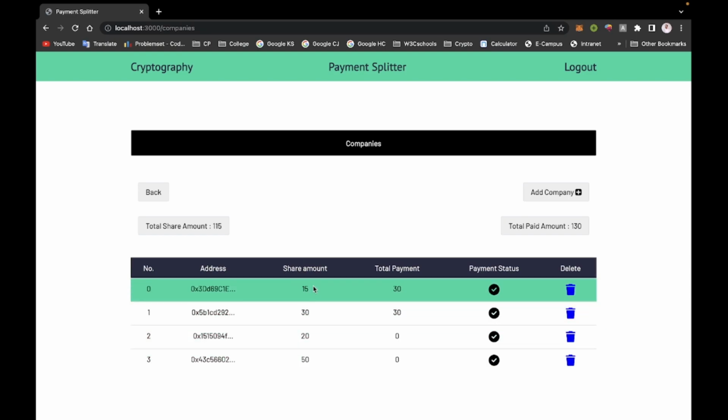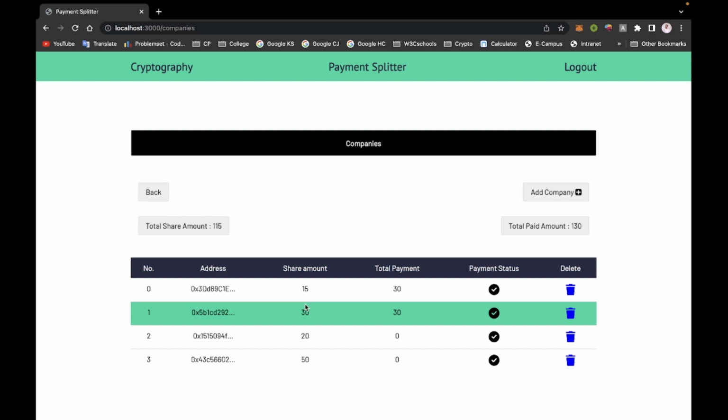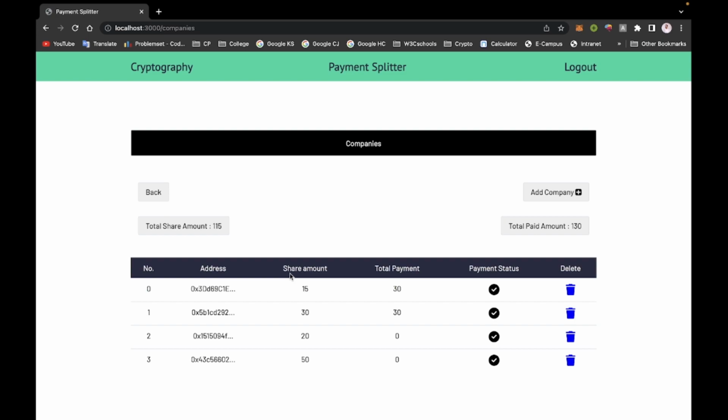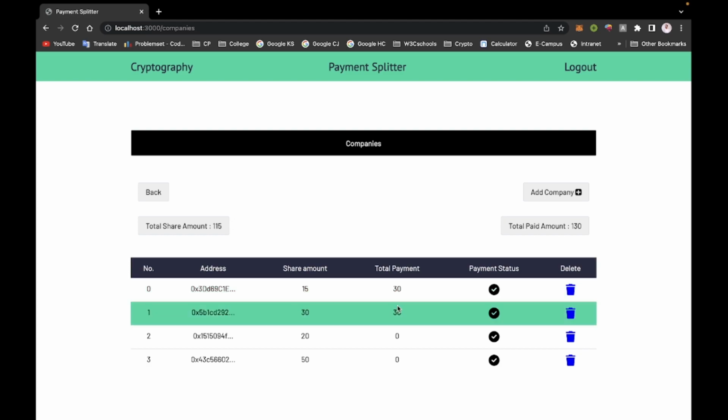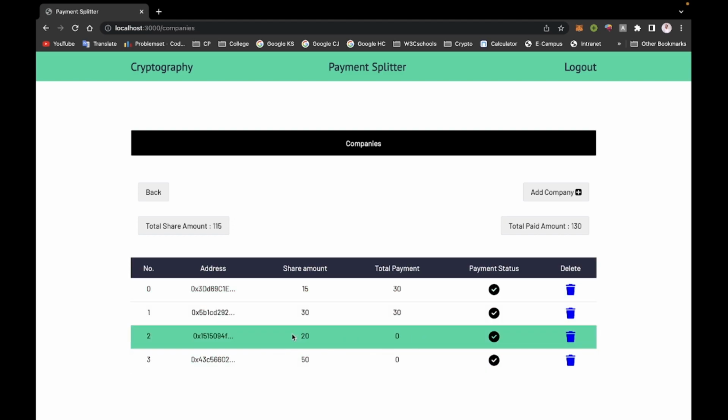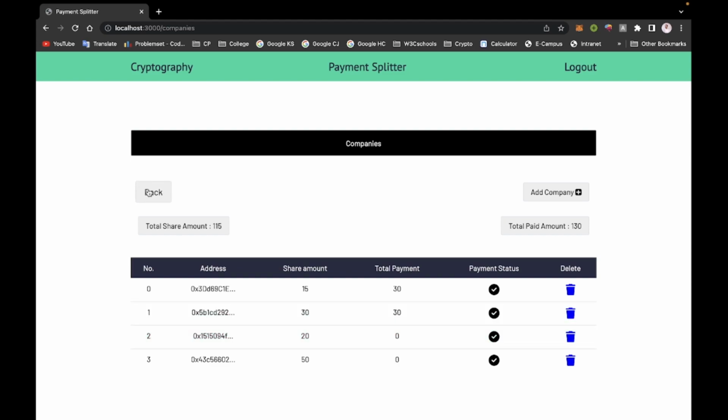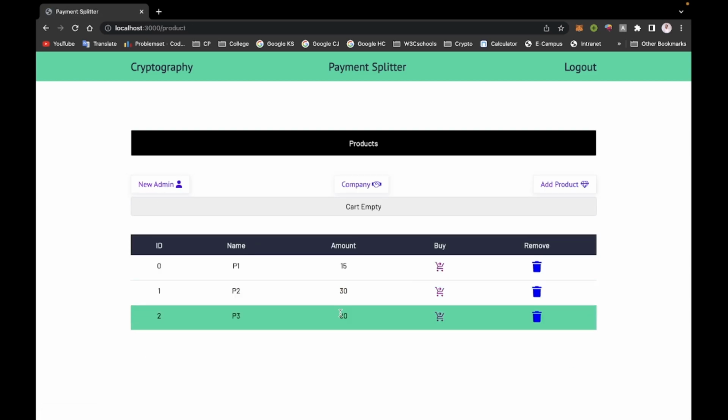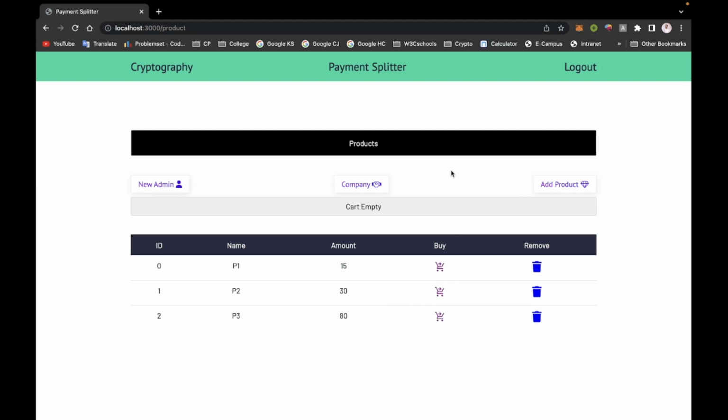Also this detail we can find by the current block in our blockchain. We have not stored this detail in our database, so this is also a private detail for every company. And payment status is pending here too, because no customer has bought the product. So now come back to our product page. Product amount is updated to 80 because two companies involved their shares in this product.